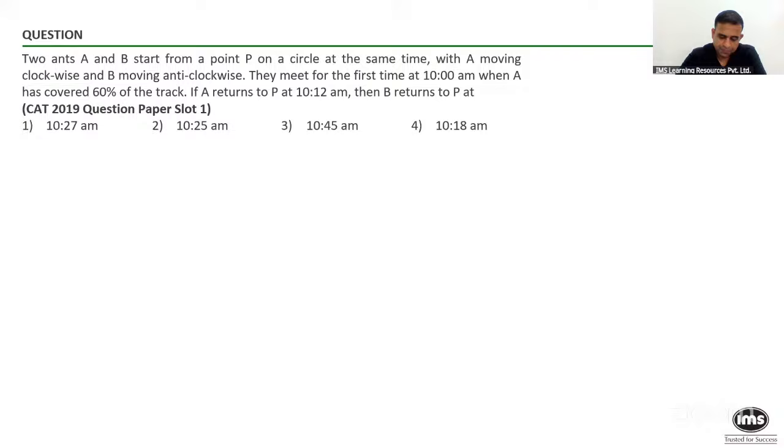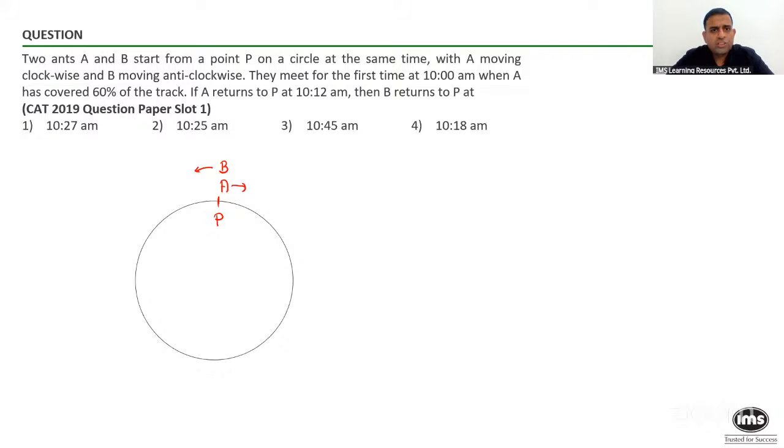People, do we know at what time A and B are starting from the point P? The answer is no, that is not known to us at the moment. And our task is to decode that part. So what I've done, suppose I am drawing a circle and suppose this being the starting point P over here. The person A is going to go clockwise and the person B is going to go anti-clockwise, right? So A will go clockwise, B will go anti-clockwise.